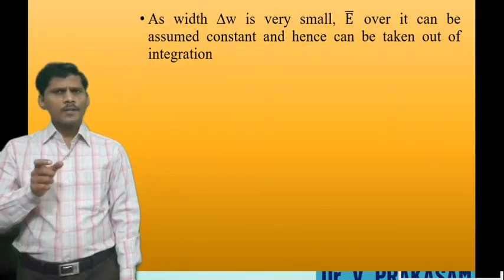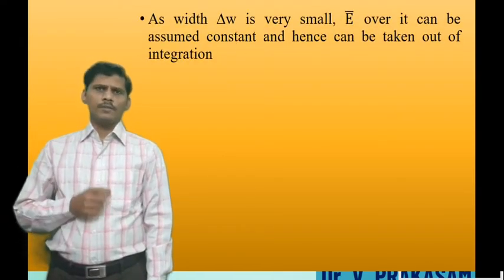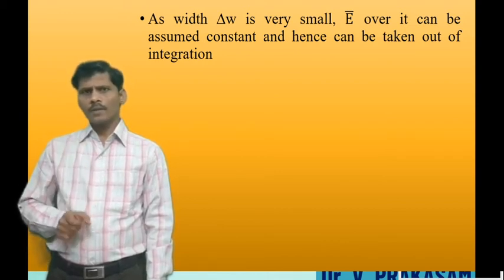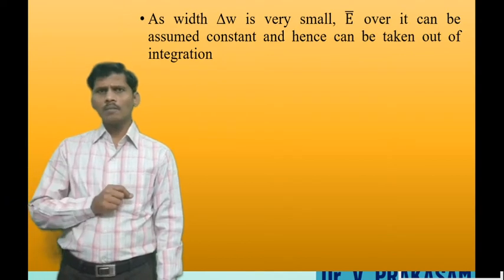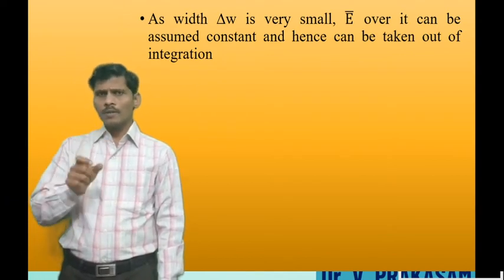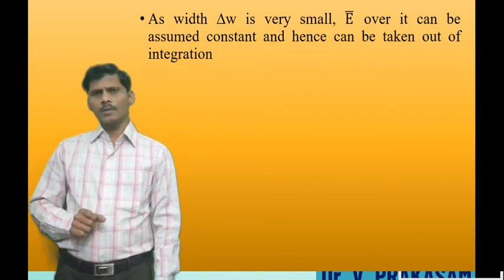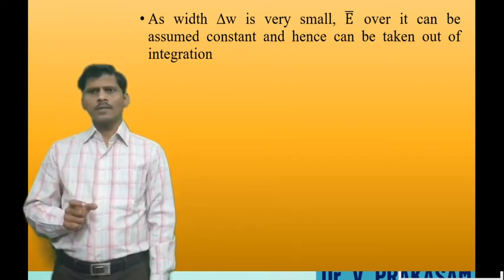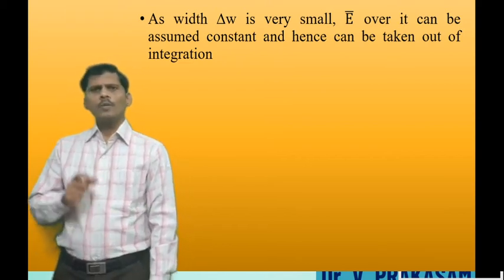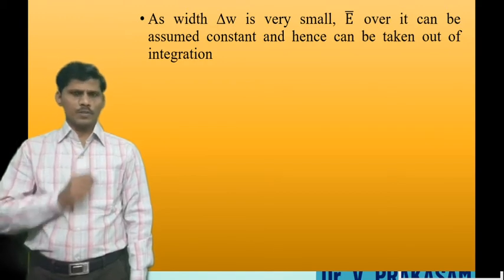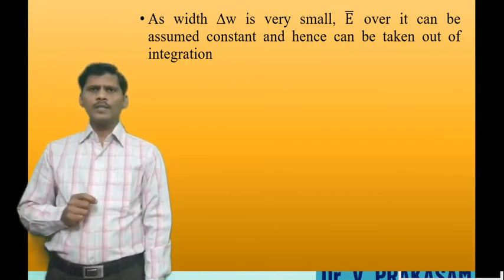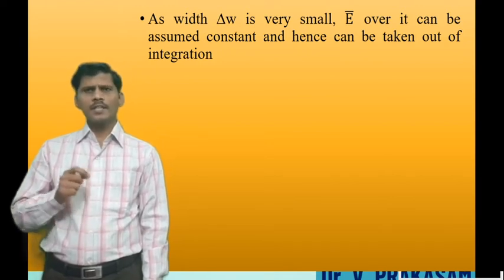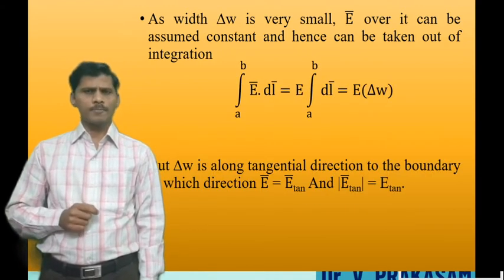As the width delta W is very small, and the path A to B is parallel to the boundary, the electric field intensity over it can be assumed to be constant and hence can be taken out of the integration.